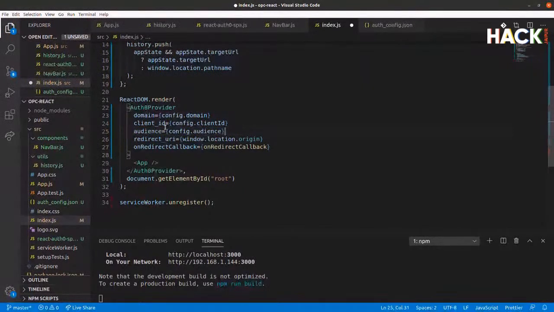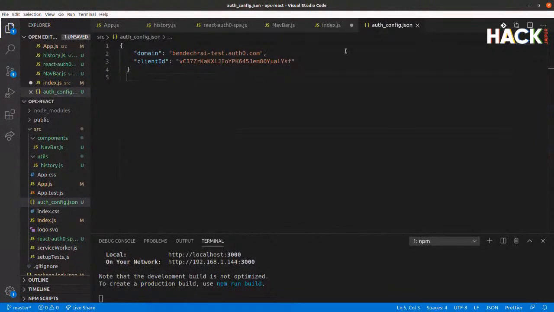What we're doing at this point is we basically want to define, within the config here, an audience as being the other, or the API that we're going to be making requests to. So that's going to be on localhost port 3001. So what we're saying is when you give us a token, we want this domain to be one of the audiences.